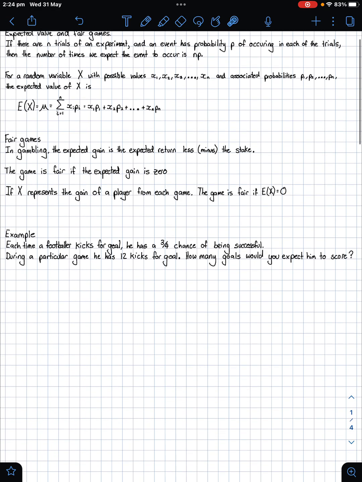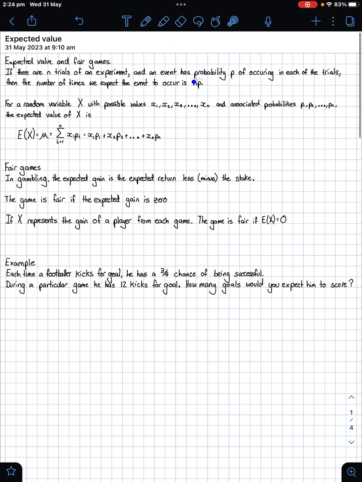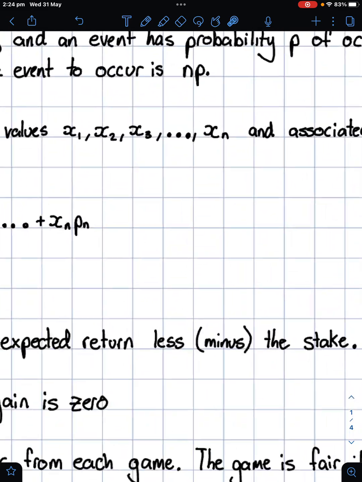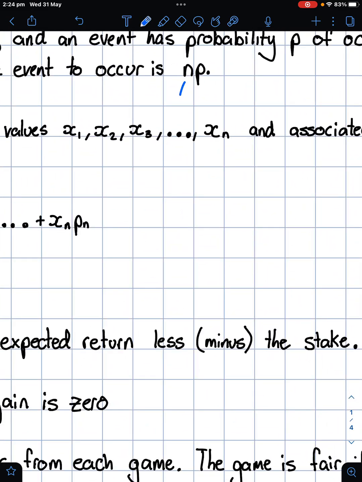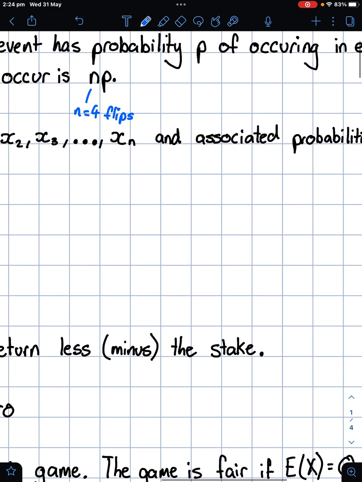Now, this is like if you flip a coin 4 times, so n would be 4. Let's actually put that in there. So for a coin, n equals 4, like we're doing 4 flips. And the probability of a head is a half. So I'm just going to write that.